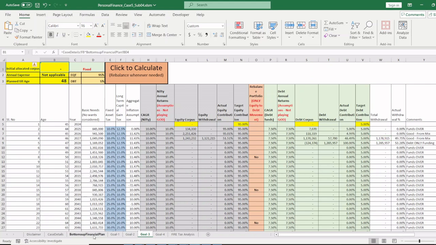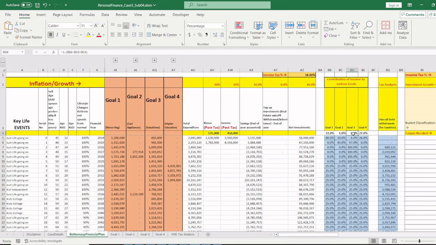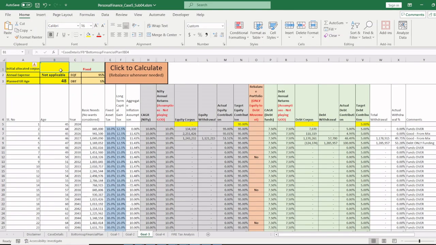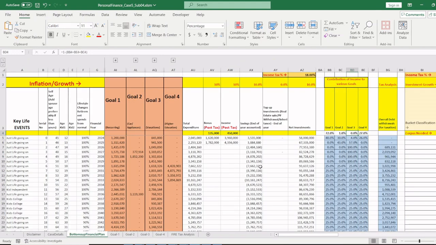The initial allocated corpus for the vacations was 0%. If you see, goal 3 was 0%. So let's come to goal 3. Its initial allocated corpus was 0. Nothing was allocated. So basically goal 3 has been fed by the salary year on year. So what happens in bottoms up planning?